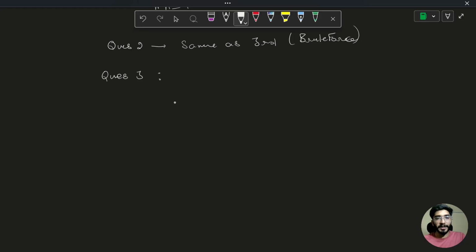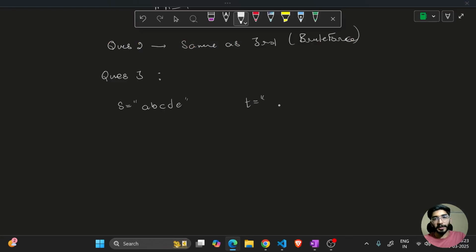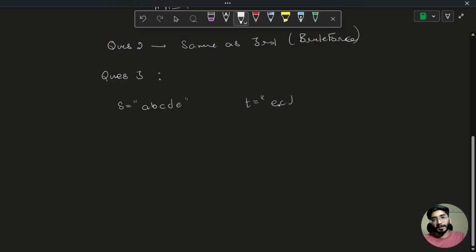S is A, B, C, D, E. We have a string S, which is A, B, C, D, and E. Similarly, a string T, which is E, C, D, B, A. And we have to return the length of the longest substring that is a palindrome, generated by taking substrings from S and T and concatenating them. So from S we can take ABC, and from T we can take BA.